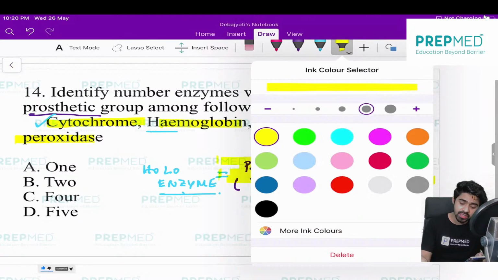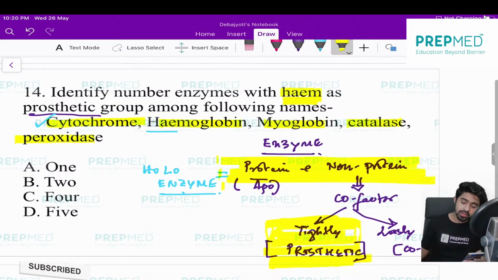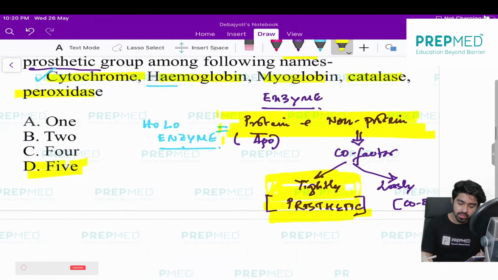Again, I'm mentioning, whenever heme is present, it is tightly attached with its protein part. So heme is a prosthetic group, always do remember, and it is present in these compounds: cytochrome, hemoglobin, myoglobin, and catalase. Kazi Abdul Rizwan, yes beta, this should be D. All right, this should be D. 5 is the correct answer.